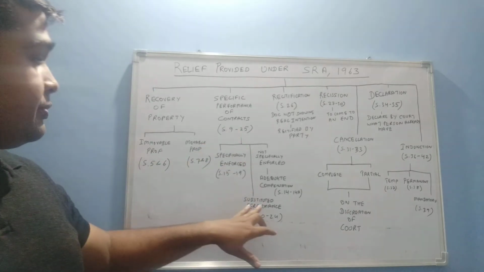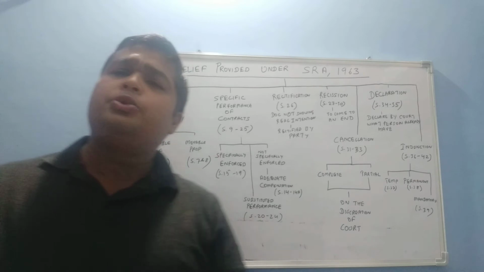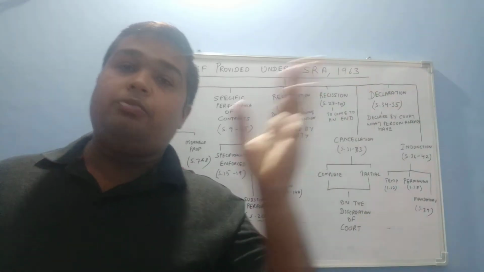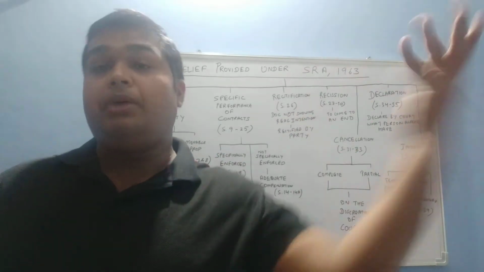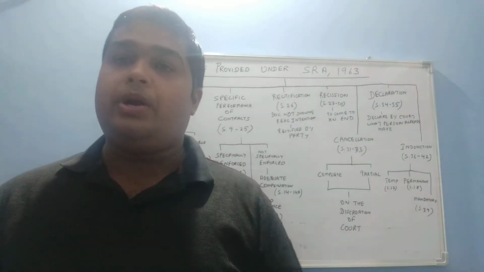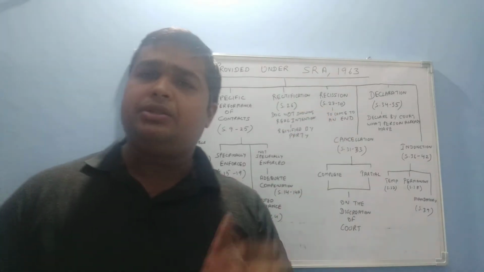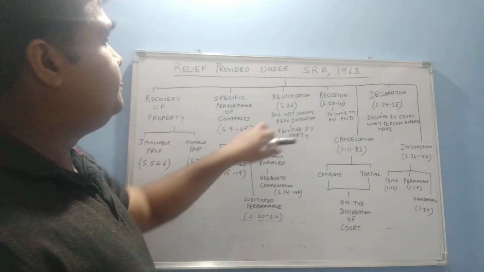And the third is substituted performance. Substituted performance means that in place of specific performance, any other performance can be done by the other party, the wrongdoer party. Those come under Sections 20 to 24. We will discuss it in depth afterwards.